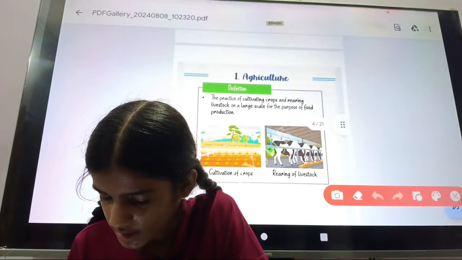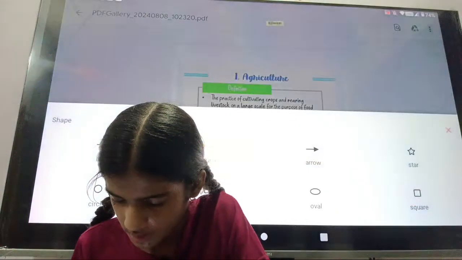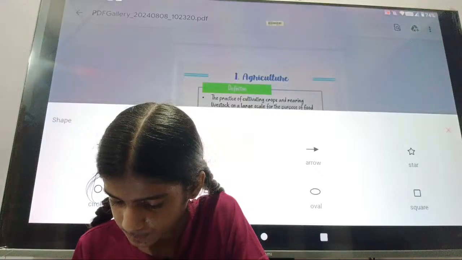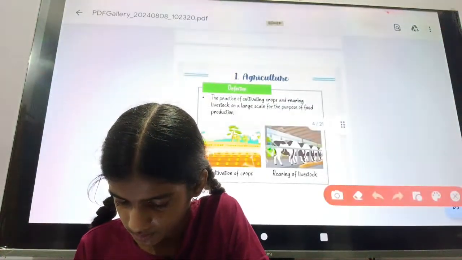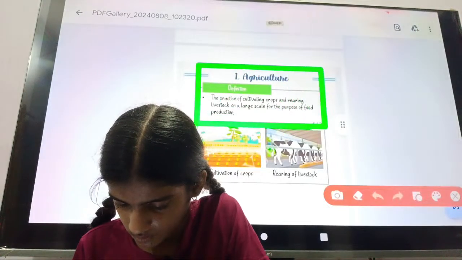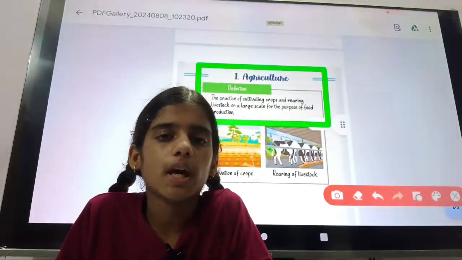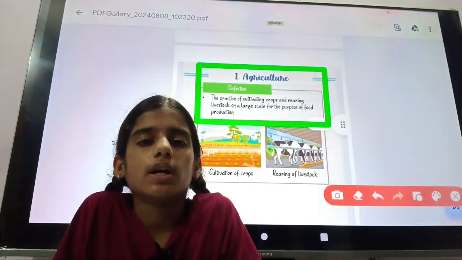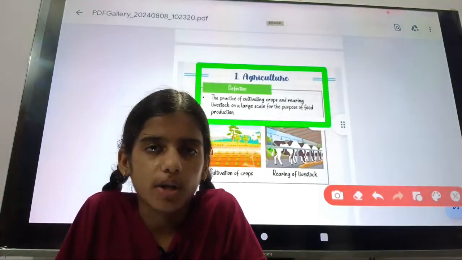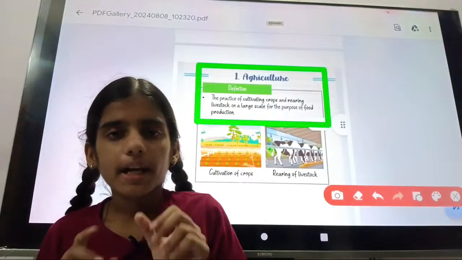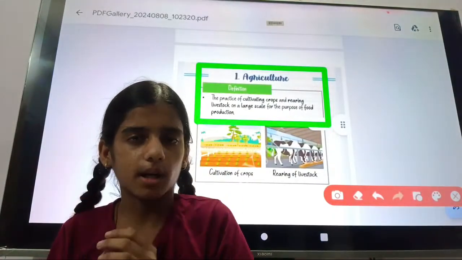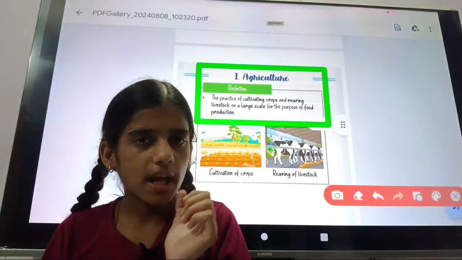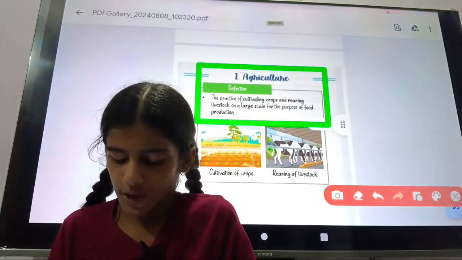This is the definition of agriculture. It means that in agriculture, both things come in: rearing livestock and cultivation of crops.